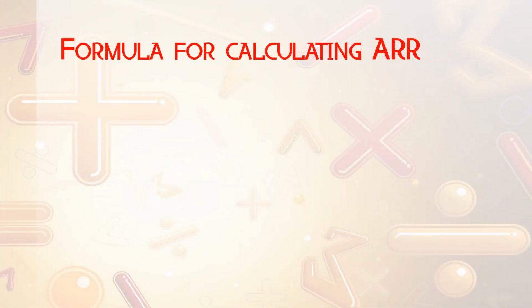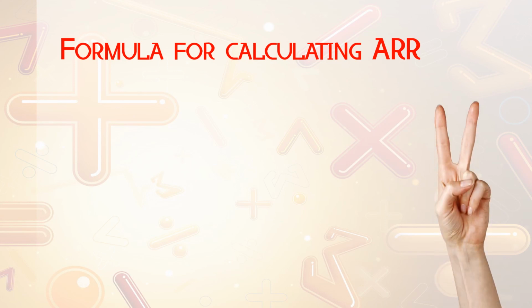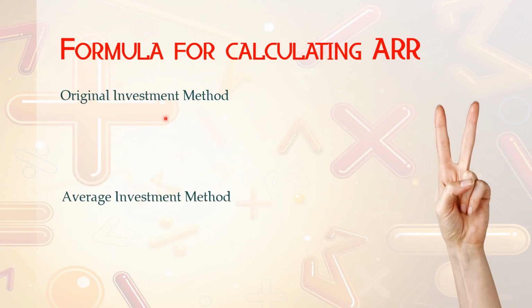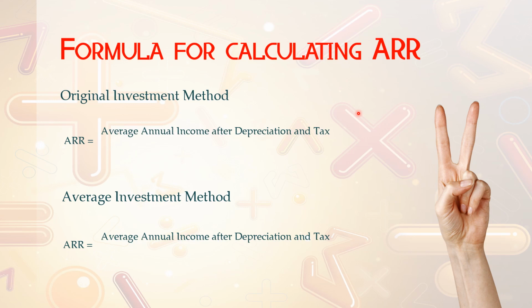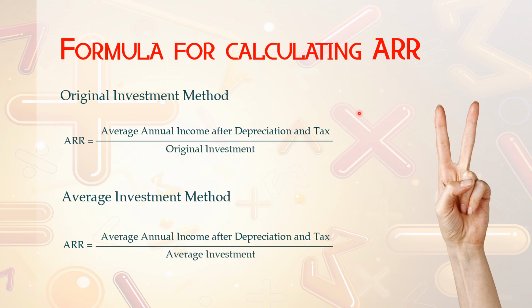Formula for calculating ARR. We can calculate ARR through two methods, that is original investment method and average investment method. How will you calculate? ARR is equal to average annual income after depreciation and tax, which is what I explained in the previous slide. That numerator is common for both methods, divided by original investment for the original investment method, and by average investment for the average investment method, into 100.